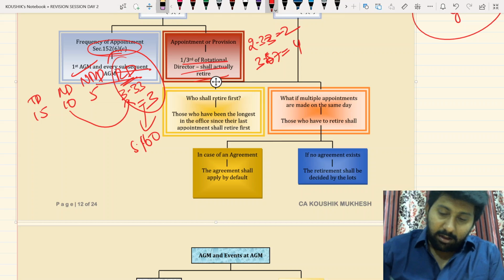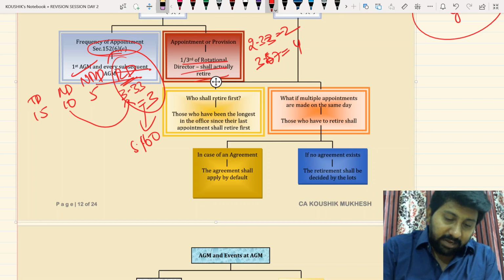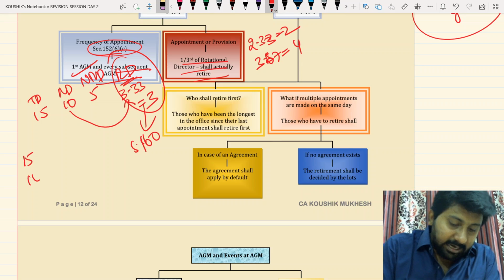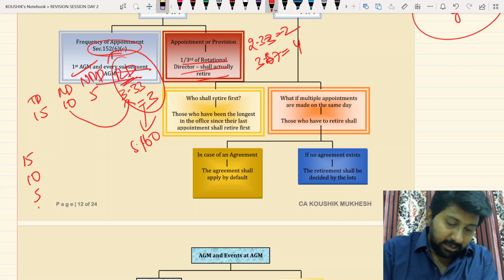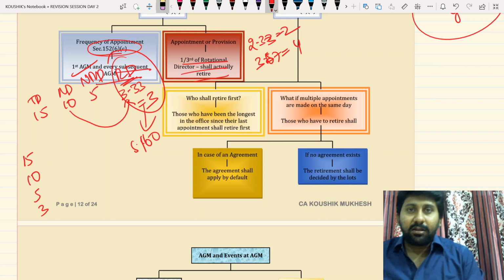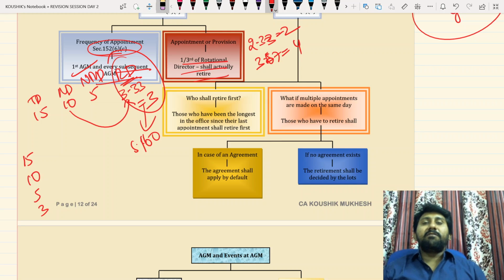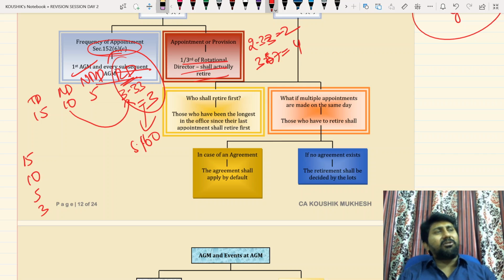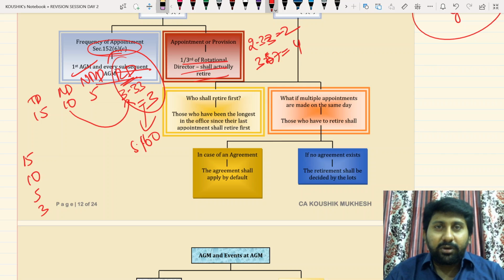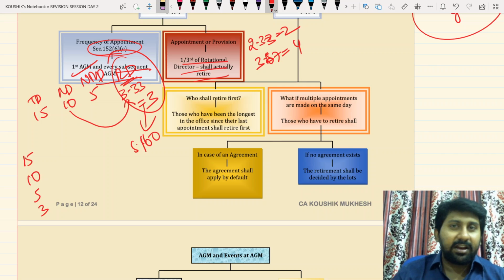So who shall retire first? Tell me, 15 directors are there. In this, 10 are rotational, 5 are non-rotational, and 3 retiring directors will be there. Now first, everyone will ask, sir, what is this rotation, non-rotation, retiring, etc.? Rotation, non-rotation means totally 15 are there.